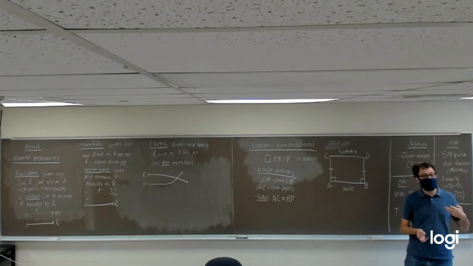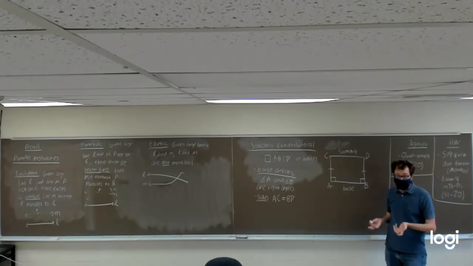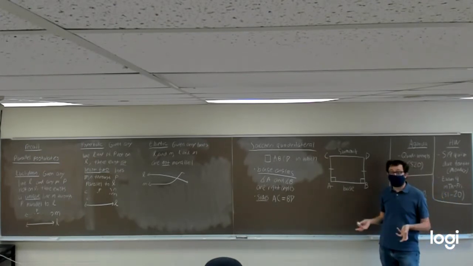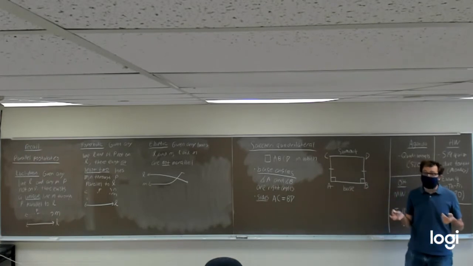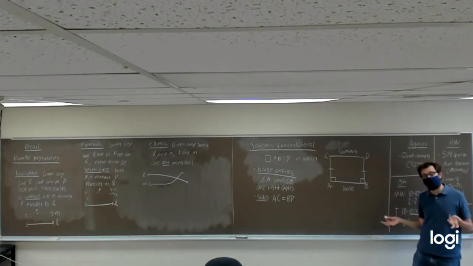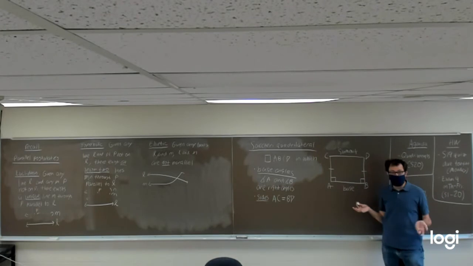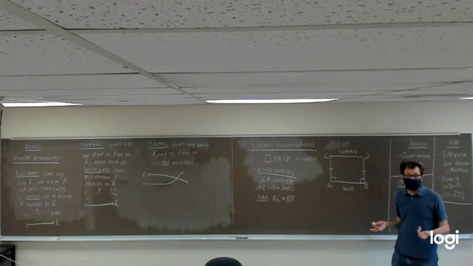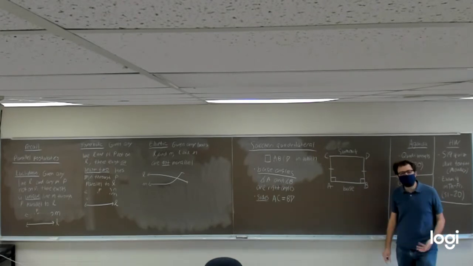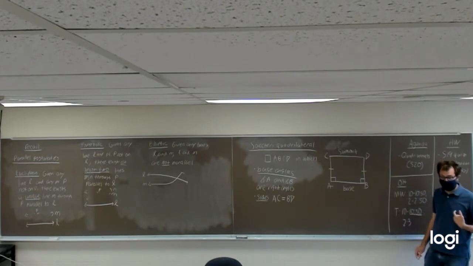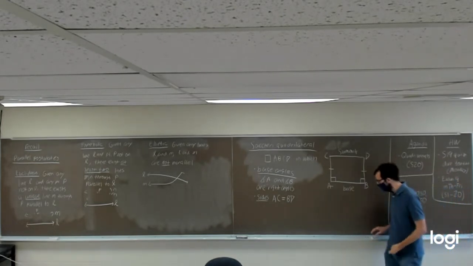But in hyperbolic or elliptic geometry, we might be able to construct Saccheri quadrilaterals where the summit and base have different lengths, or where C and D do not have to be right angles. So let's look at some examples of what I'm talking about.